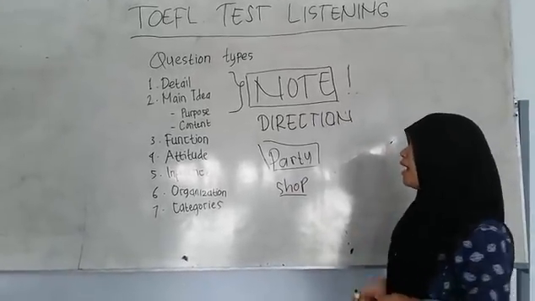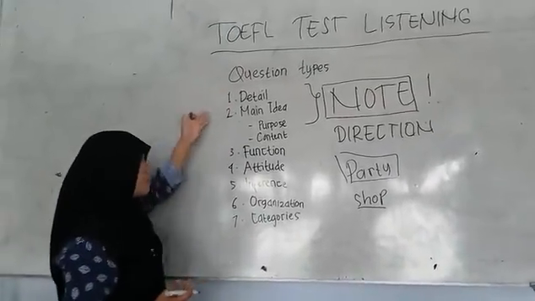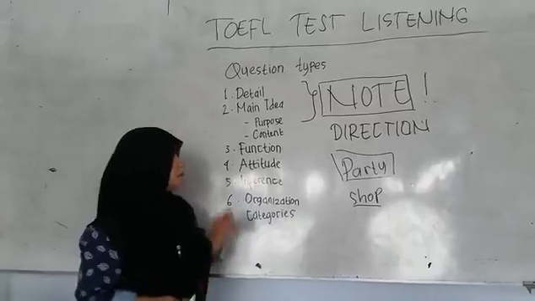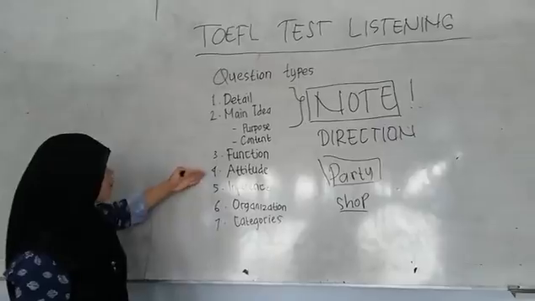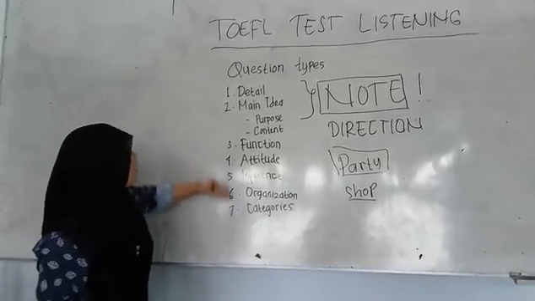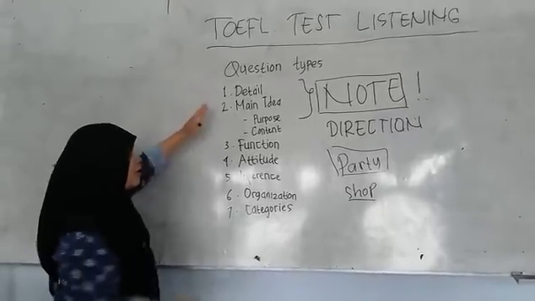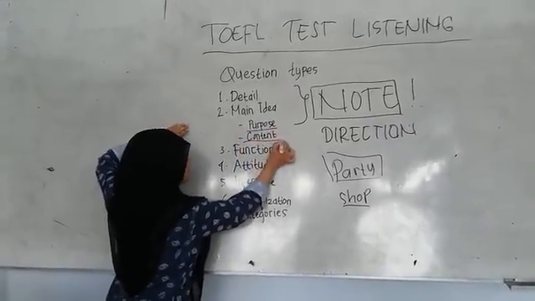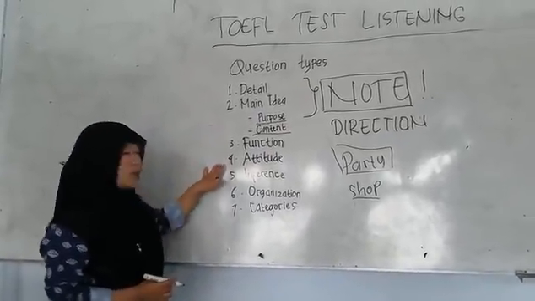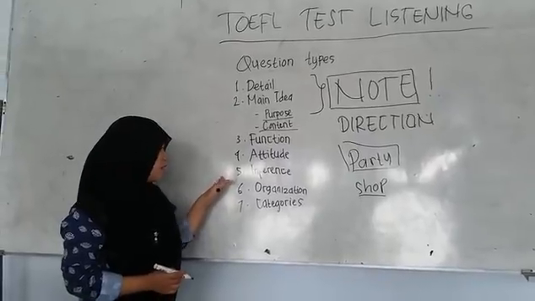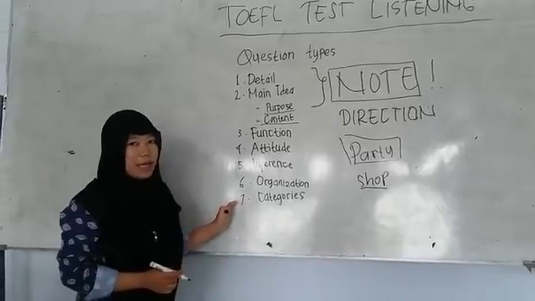And then in here, let's see the question types in the TOEFL test listening. There are seven types. The first is detail, the second is main idea, which also has purpose and content, the third is function, the fourth is attitude, the fifth is inference, the sixth is organization, and the seventh and last is categories.